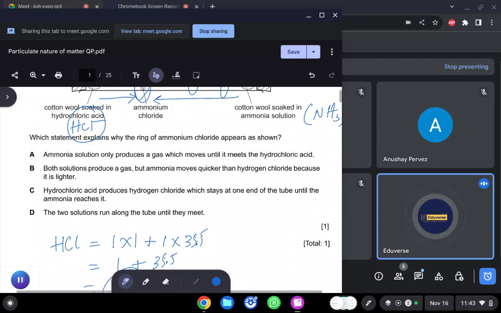Arisha, have you chosen? It's B. Both solutions produce a gas, but ammonia moves quicker than hydrogen chloride because it is lighter. Absolutely fine. Correct answer.